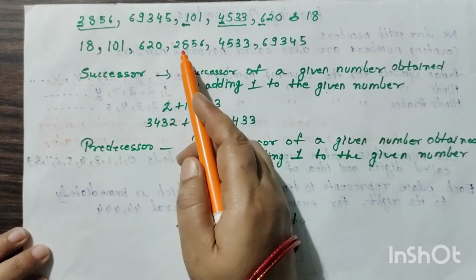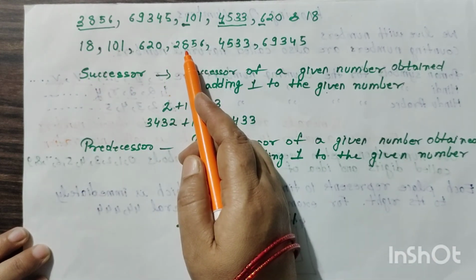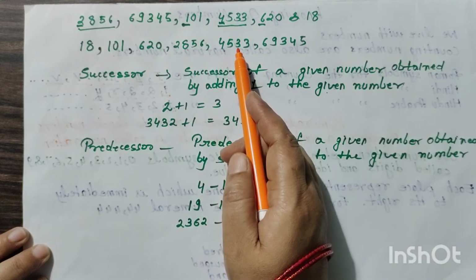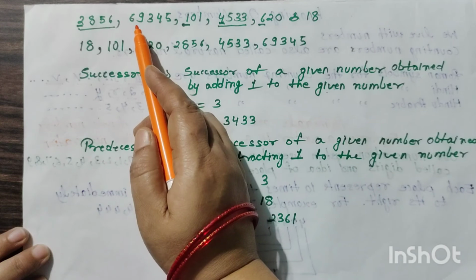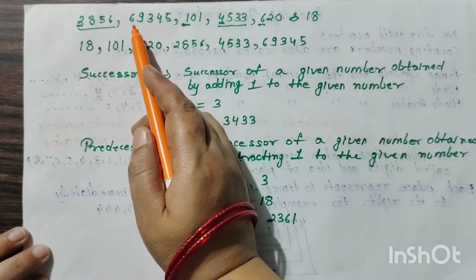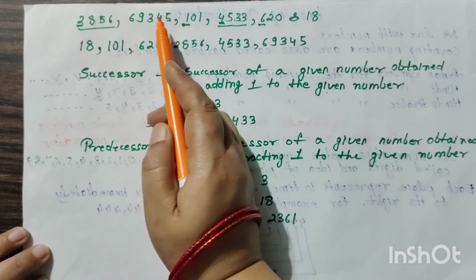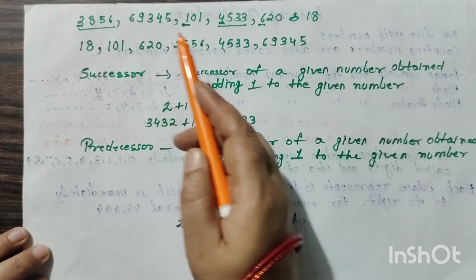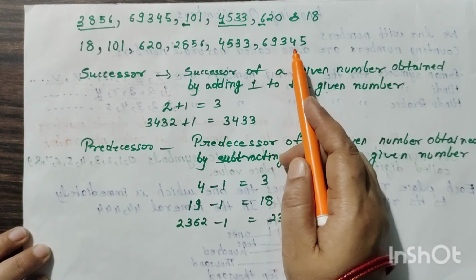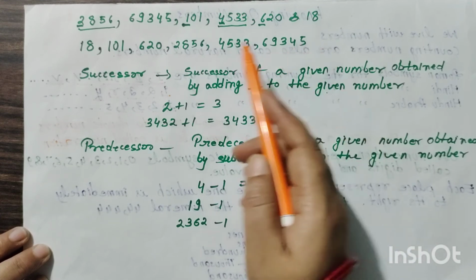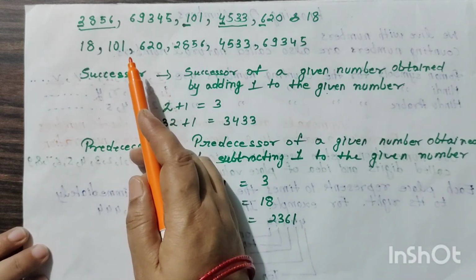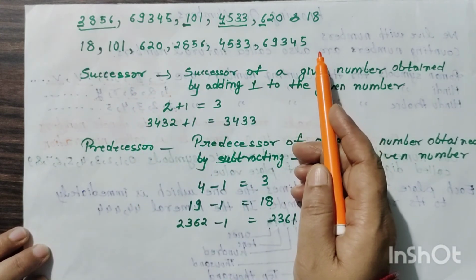So after that we will write 2856 and then 4533. Now we have only one number having 5 digits: unit, tens, hundred, thousand and 10,000. So at last we will write 69,345. So this is the way we write, compare and order large numbers.